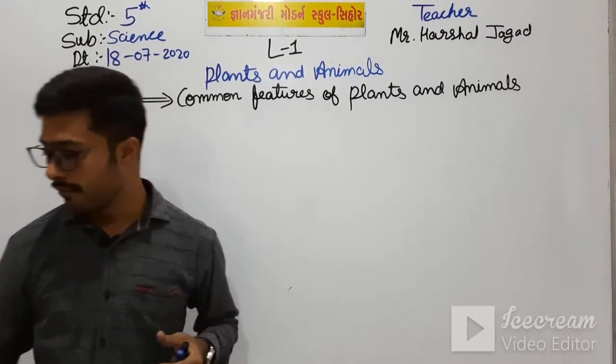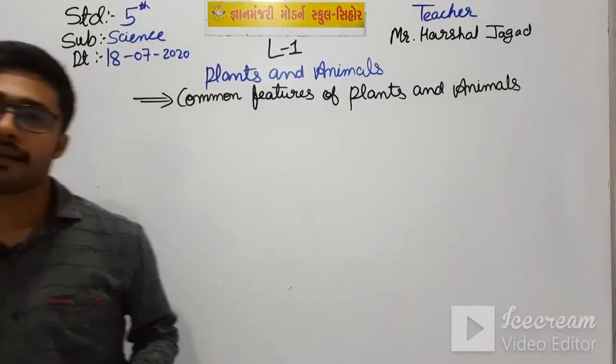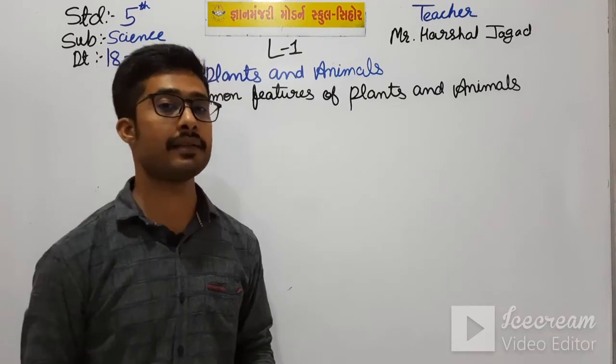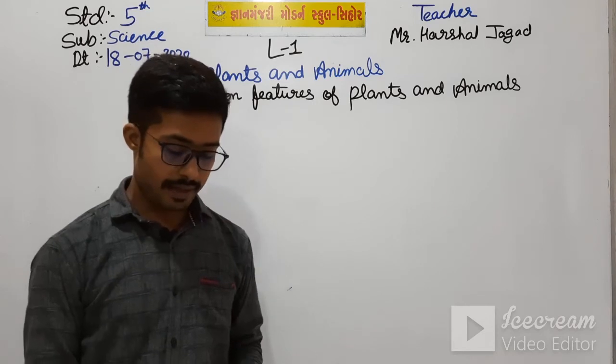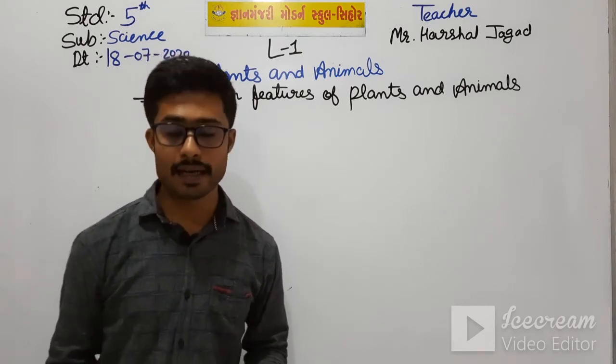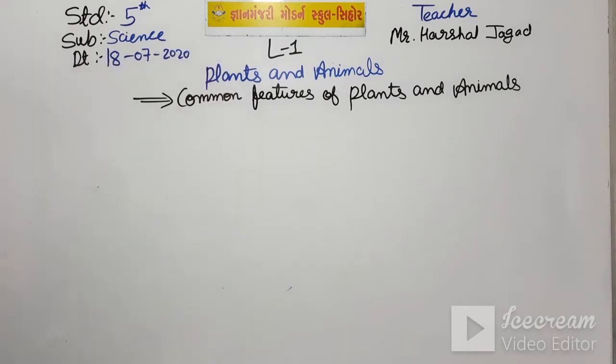First we have seen all plants and animals breathe, means they respirate. Okay students, they grow in size. Let me write one by one point on the board.